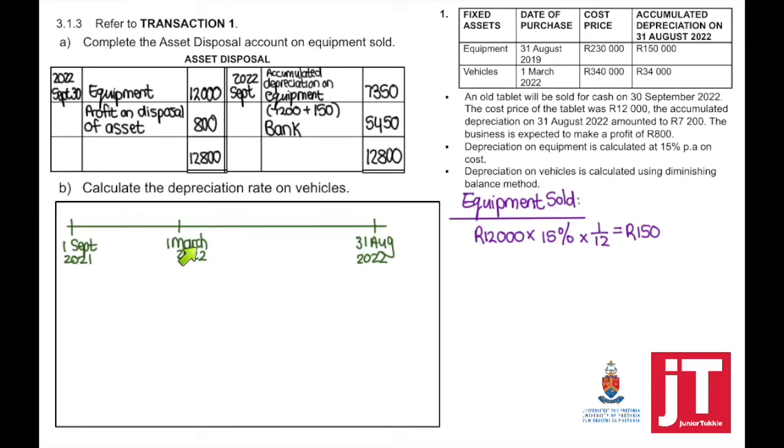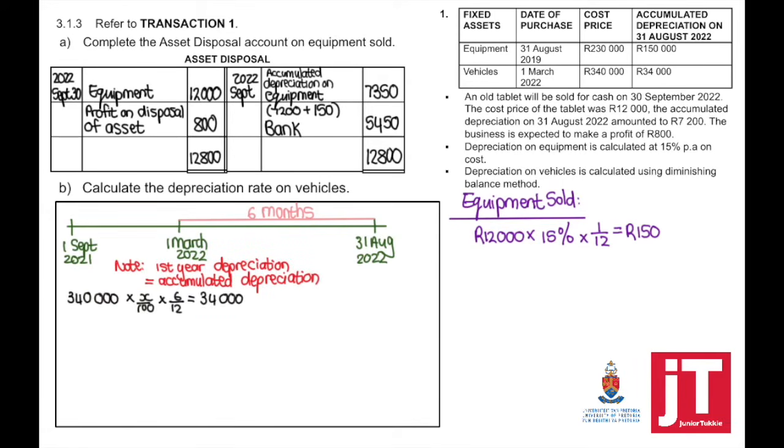So this is a new vehicle. Then it doesn't matter if it's diminishing because it's the first time that we're calculating it. So we will use the cost. From the 1st of March until 31 August 2022 is 6 months.